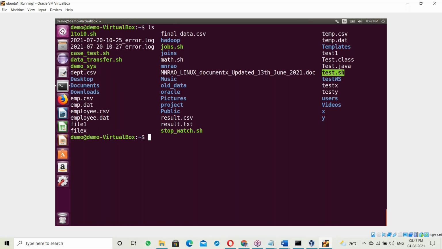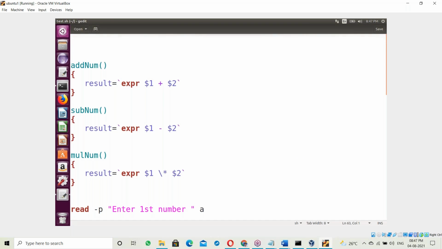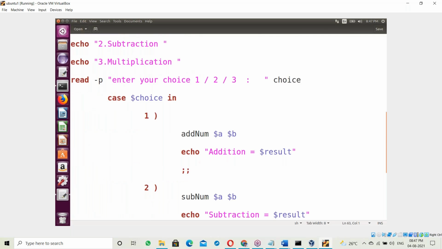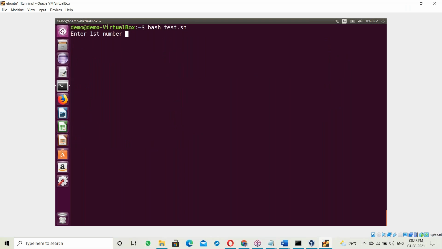Some test.sh, some script. This is some script. Okay. Here is the script, with no error checking, directly executing the script. Dash means like Python: python test.py, like that, and bash test.sh.